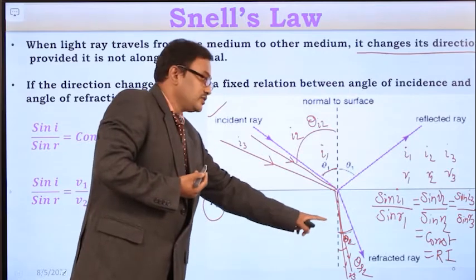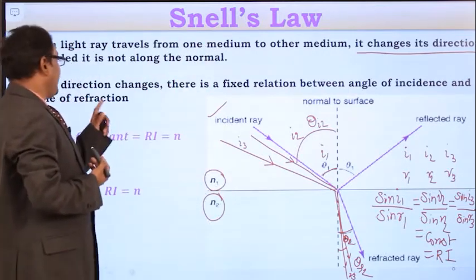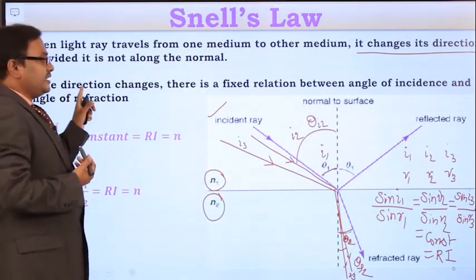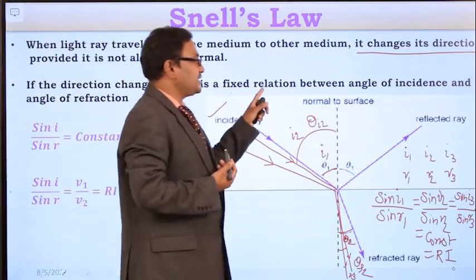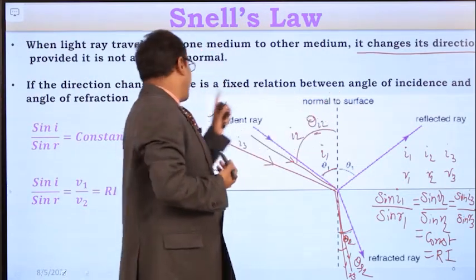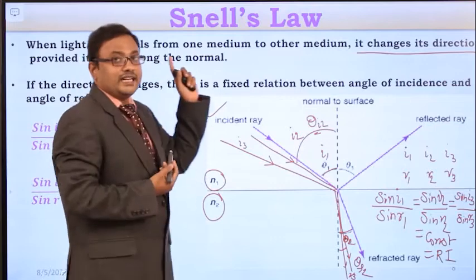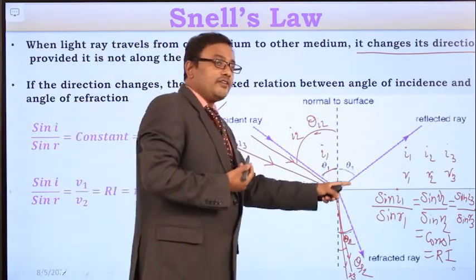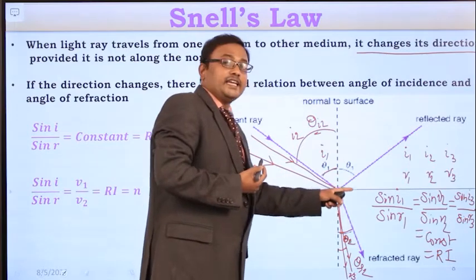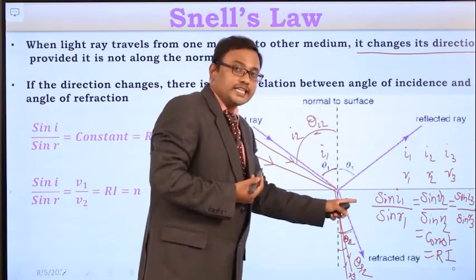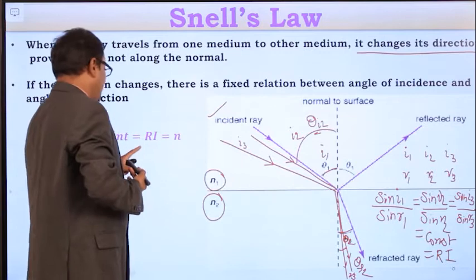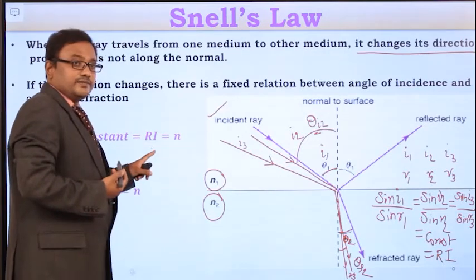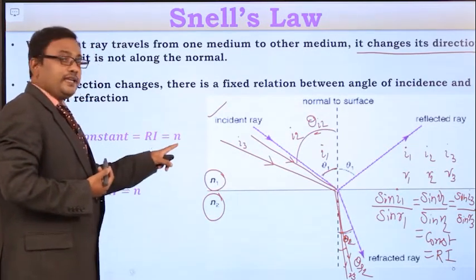So whenever the light ray changes its direction, it maintains a fixed relation between angle of incidence and angle of refraction, a ratio between the sine of the angle of incidence and the sine of the angle of refraction. That is constant, called the refractive index, and it is represented by n.